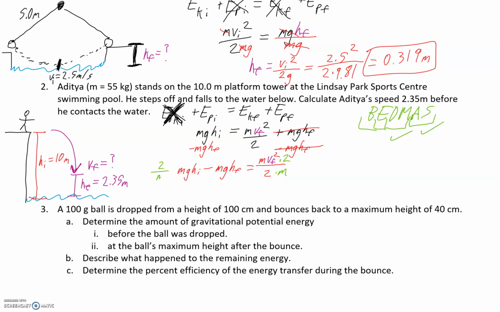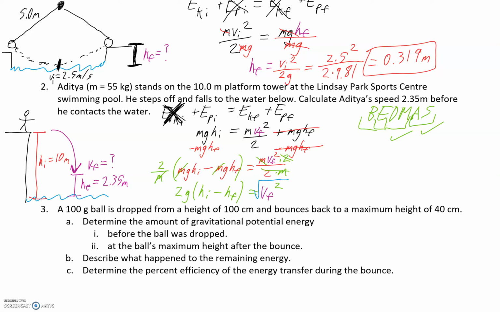So 2 over m, like this. So that cancels here and here. So now all these m's are actually going to cancel as well. So this side ends up being 2g, and then I'm going to factor out the g. hi minus hf, and then equals, we're going to have Vf squared. So again, we're just trying to get the Vf by itself. That is the whole goal of this.